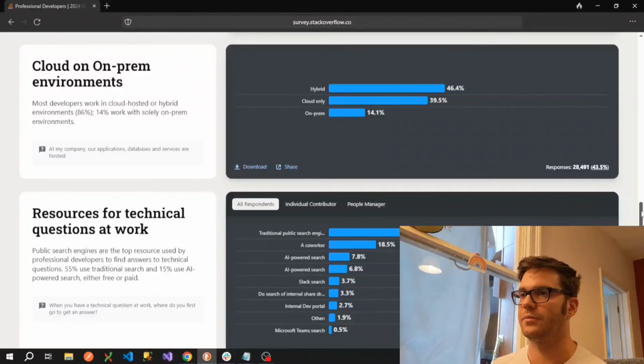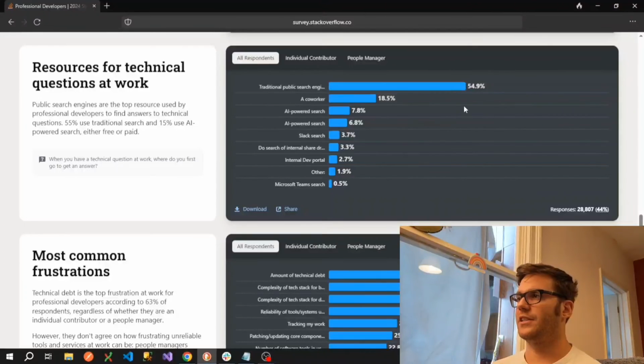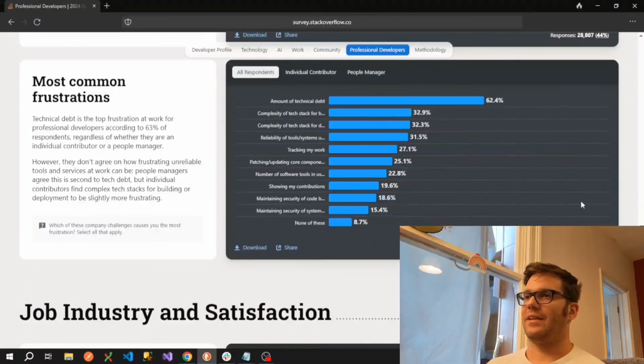a hybrid solution. And we can see here that search engines are still the most popular type of search tool, but AI has crept up there, but thankfully to nowhere near the levels of a search engine or asking a coworker. And then in terms of common frustrations, technical debt is a massive frustration. Almost 63% of respondents are frustrated by technical debt.